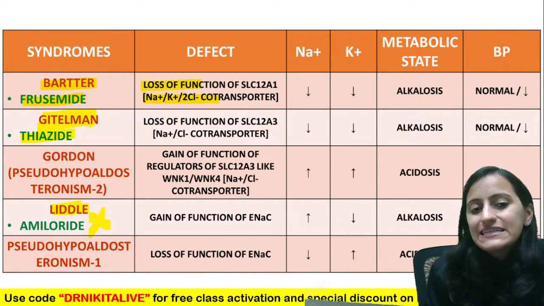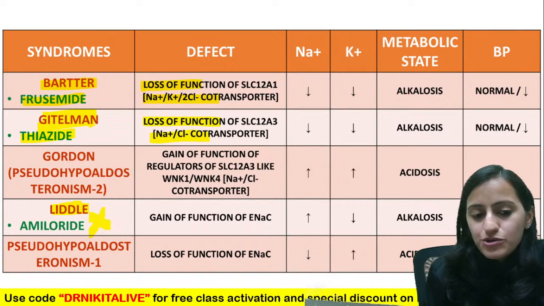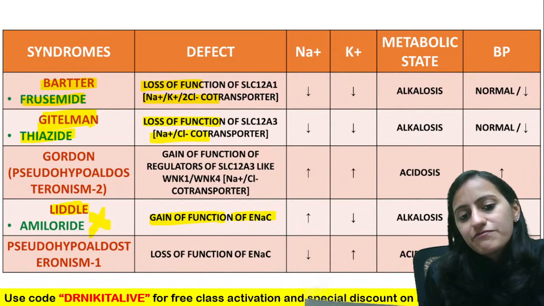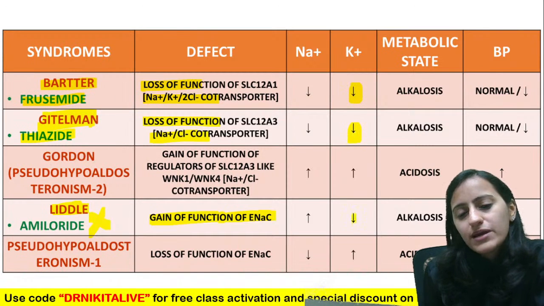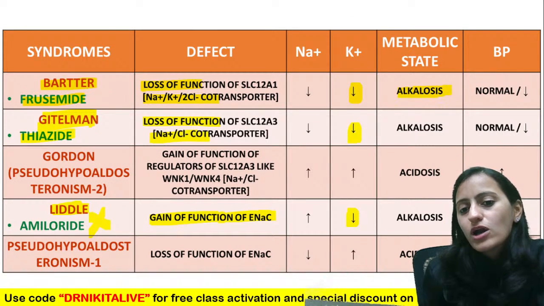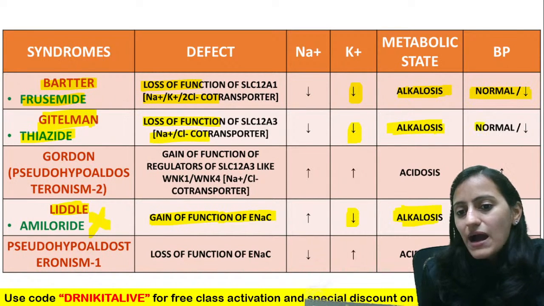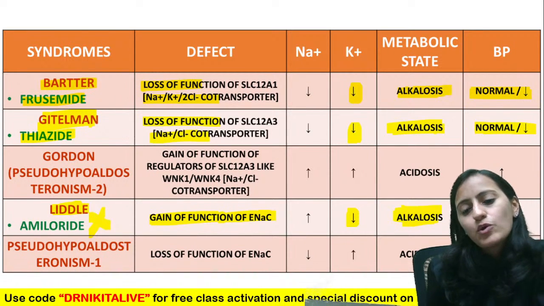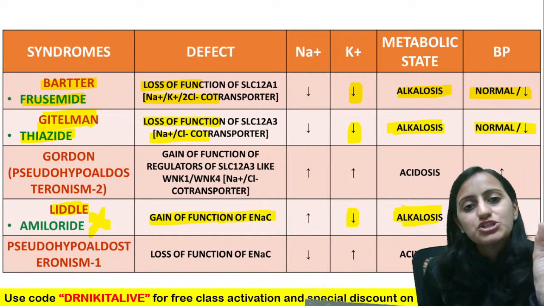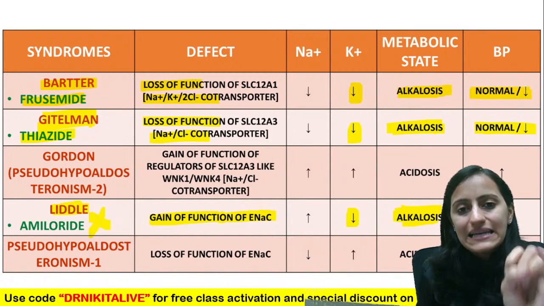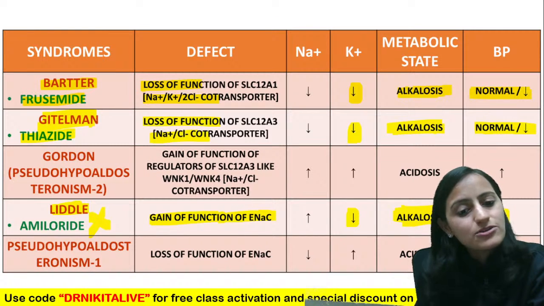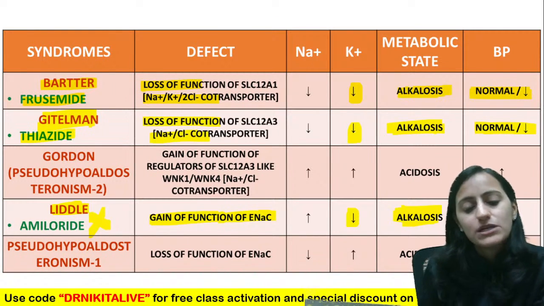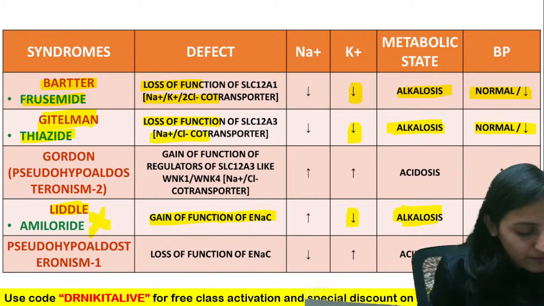Gittelman's is loss of function of sodium chloride. Liddle's is gain of function of ENaC. All the three will have hypokalemia and alkalosis. Hypertension will not be there, only Liddle's will have hypertension. So the differentiating point, Liddle's versus Bartter's and Gittelman's: hypertension, low renin, low aldosterone, and it is autosomal dominant.